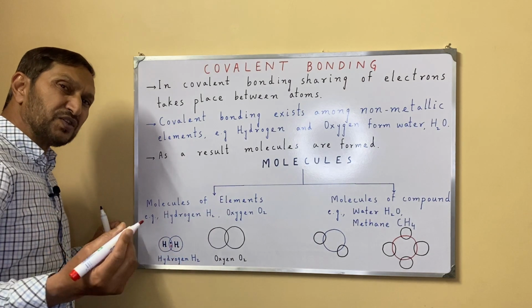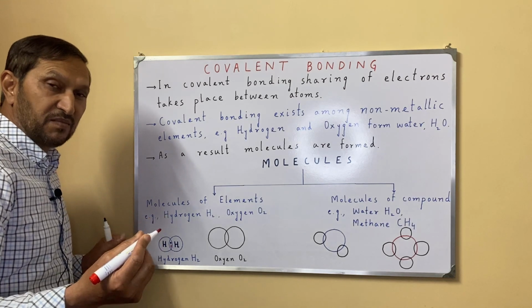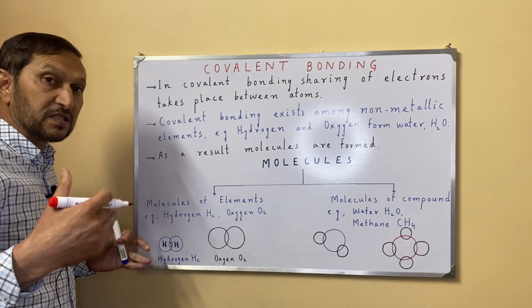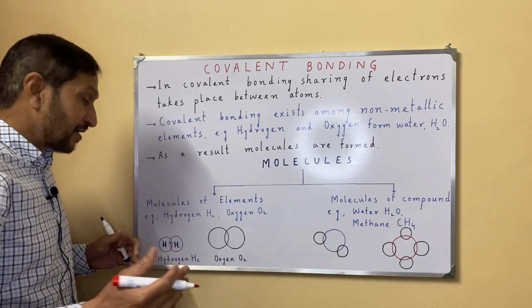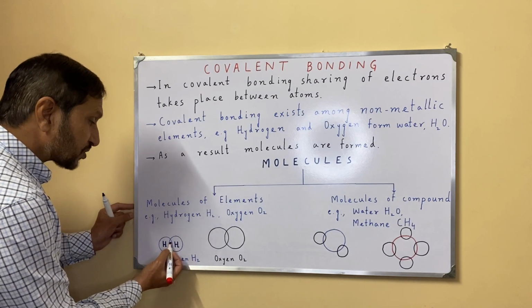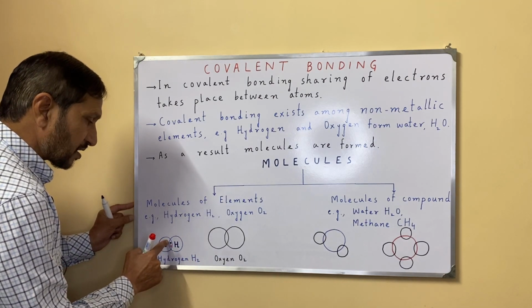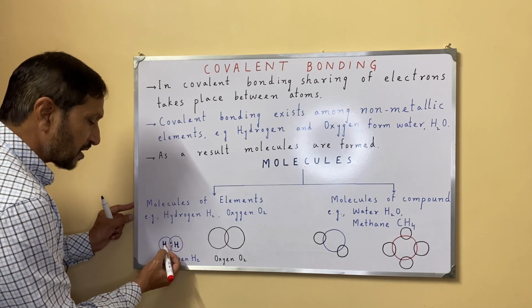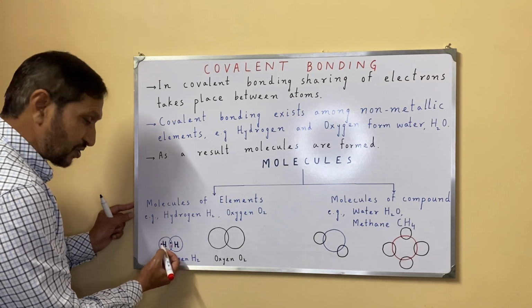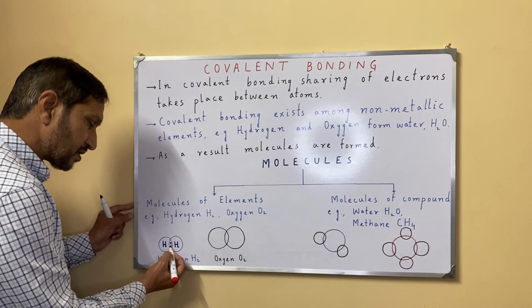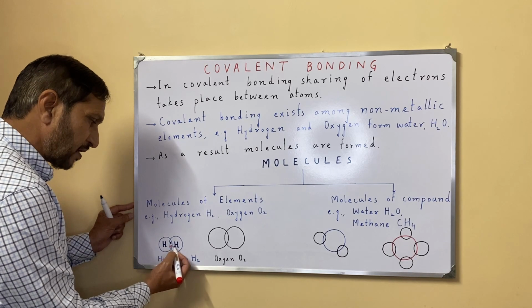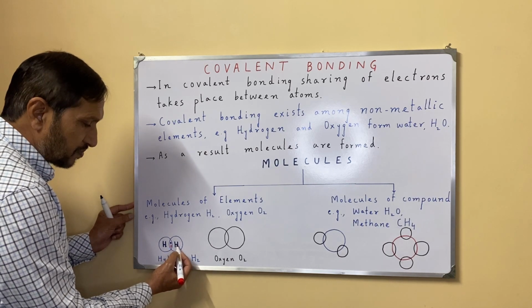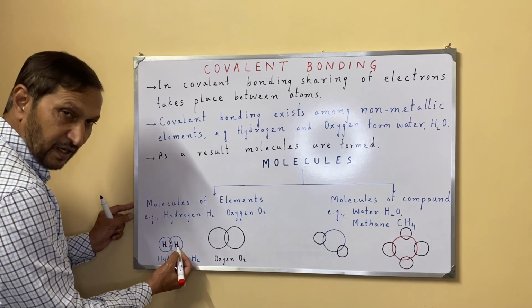Just to differentiate, a dot and cross diagram is drawn. So the electron in the form of a dot belongs to this hydrogen, and this cross electron belongs to the other hydrogen.